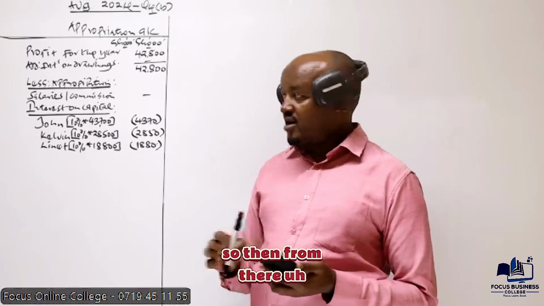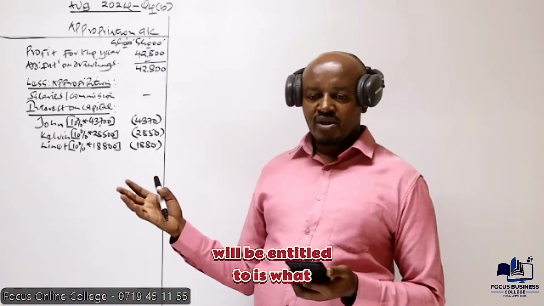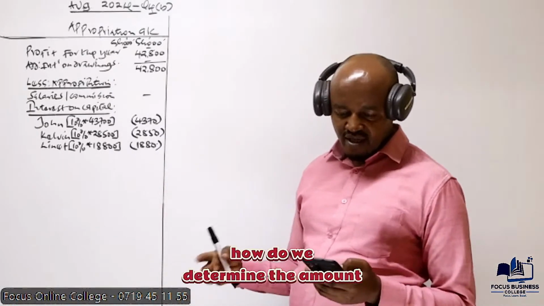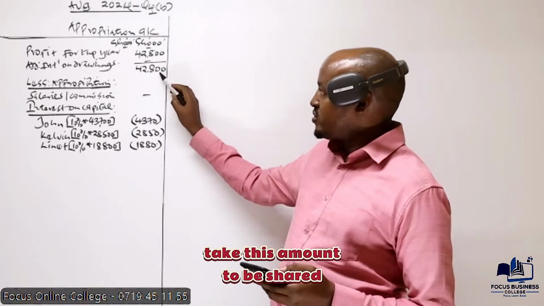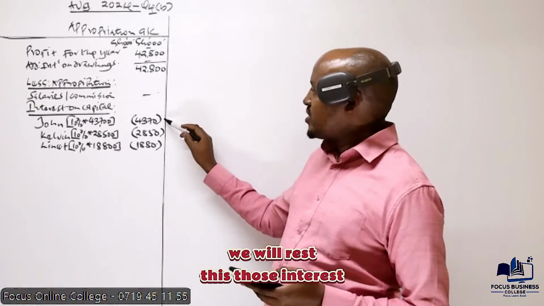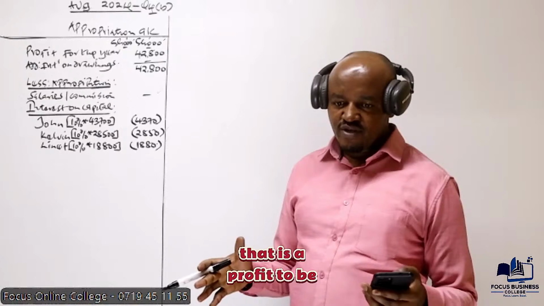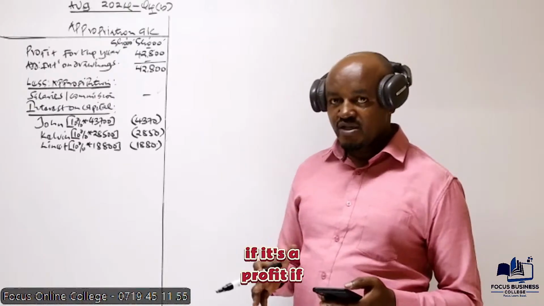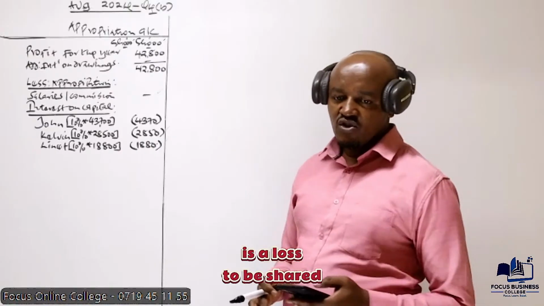From there, the other appropriation the partners may be entitled to is the share of profit or the share of loss. How do we determine the amount to be shared as profit or as loss? We take the amount to be shared minus what we have there. Remember, you don't have salary or commission, so we deduct the interest on capital. If we get a positive figure, that is a profit to be shared. If we get a negative figure, it is a loss to be shared.